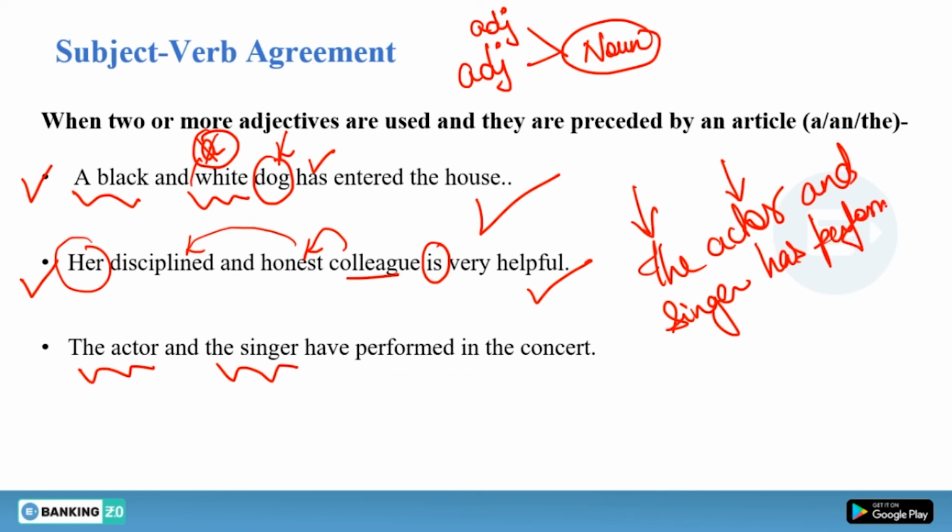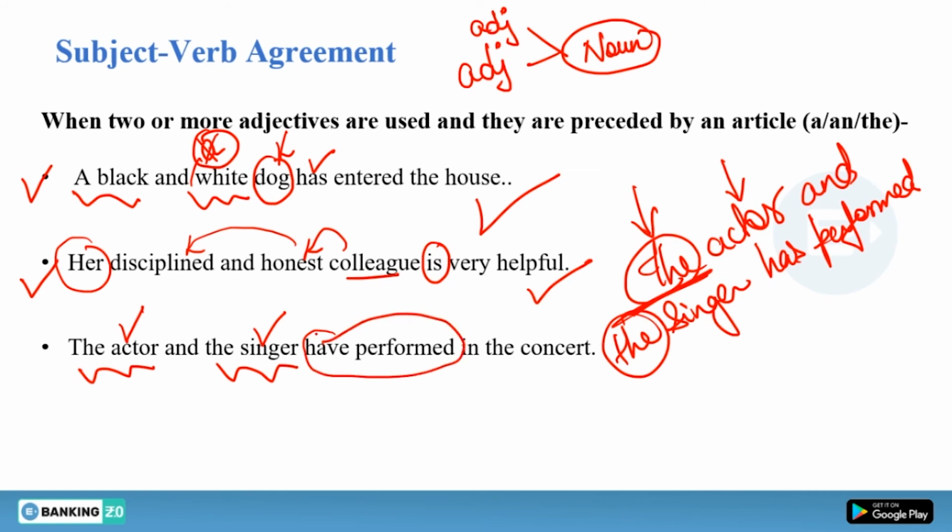In that case you have to use has performed. But what you need to remember, that you can use the only before first adjective or first noun, right? But when you use the here as well, it will become plural. That means this is a different person and this is a different person, have performed. Now you have to use plural verb here in the concept, right?